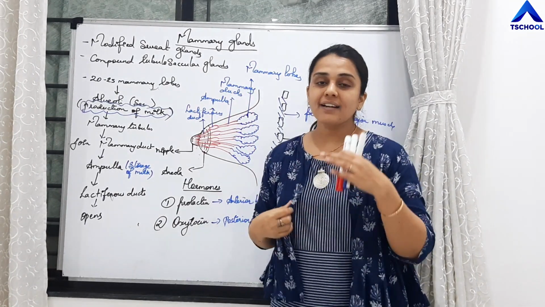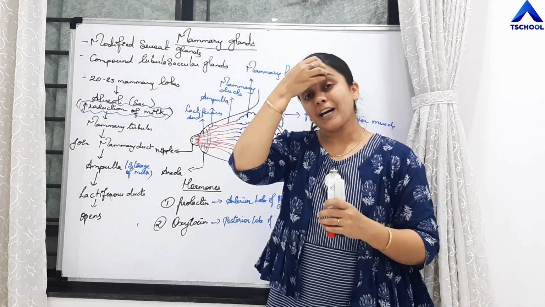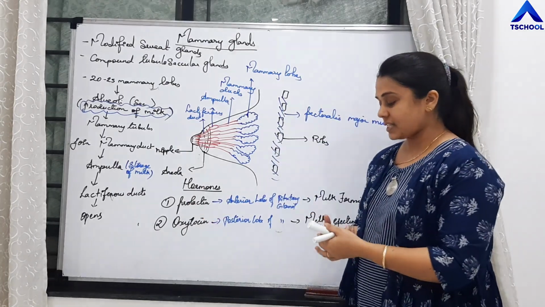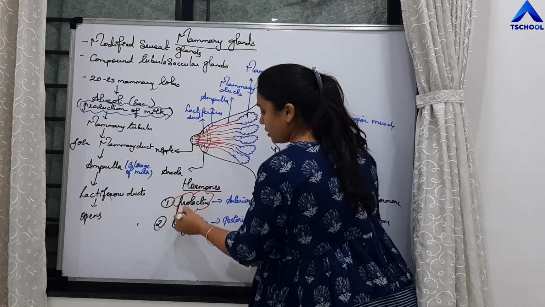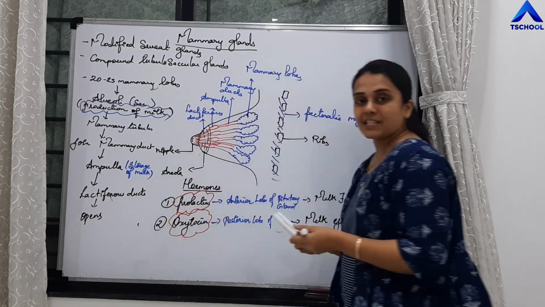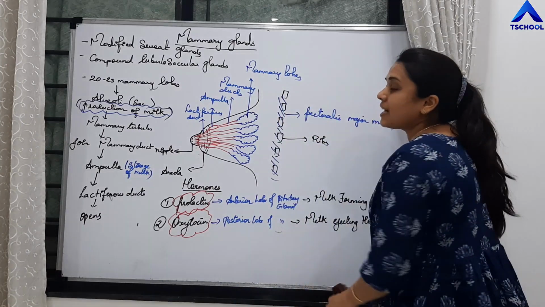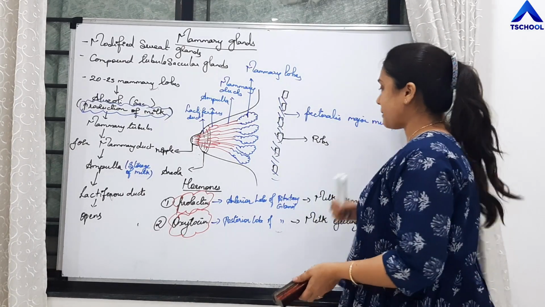So production and release of the milk by the mammary glands after parturition is under the influence of these two hormones. Those two hormones are prolactin hormone and oxytocin hormone. Yes, students. Now we are going to study about the external genitalia present in females.